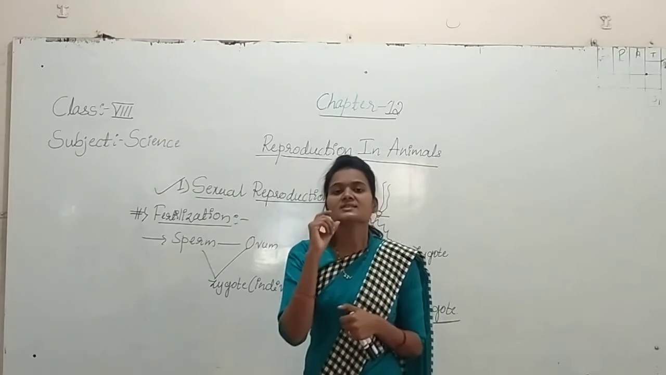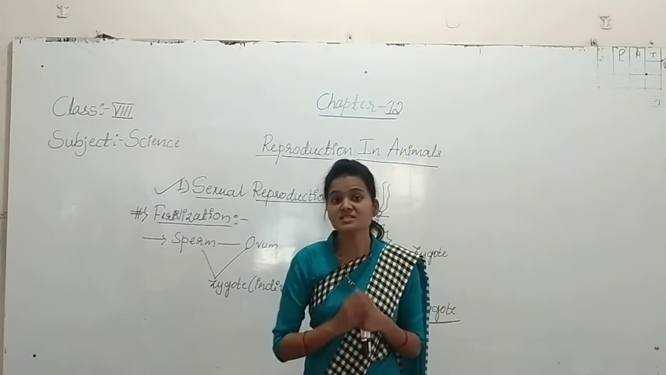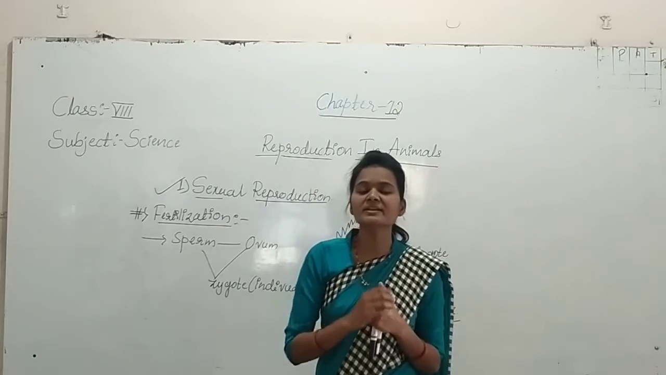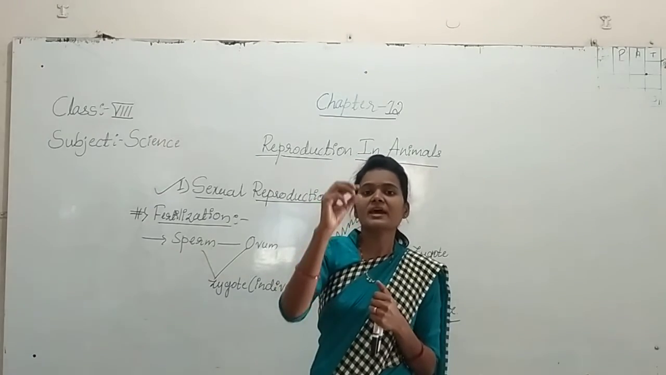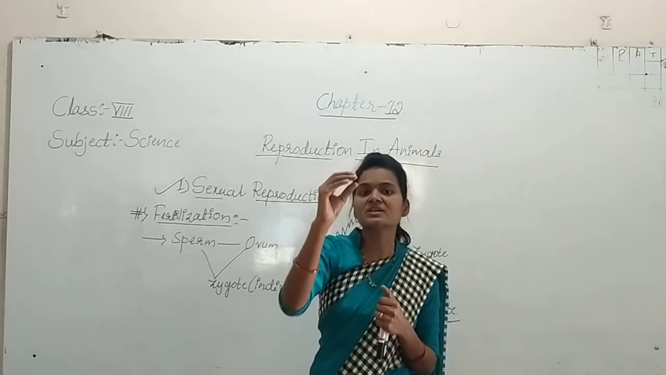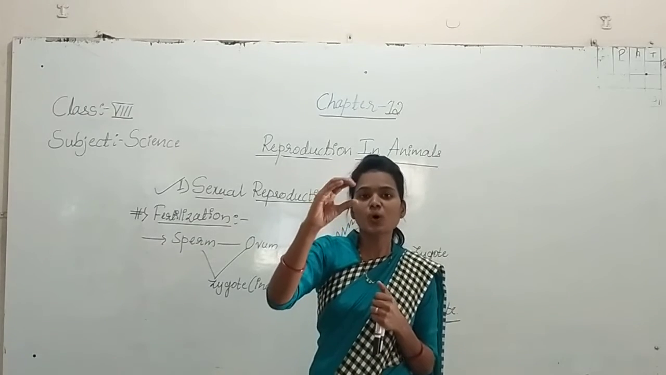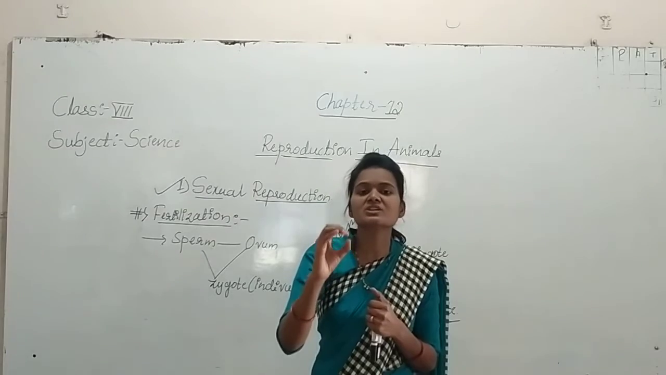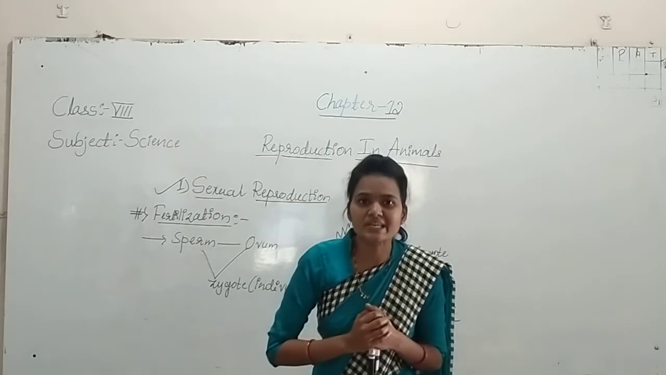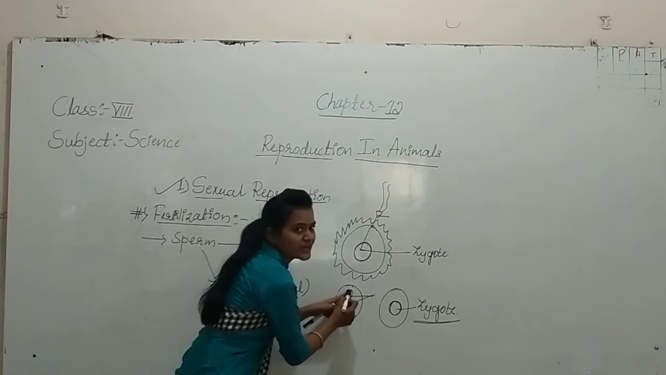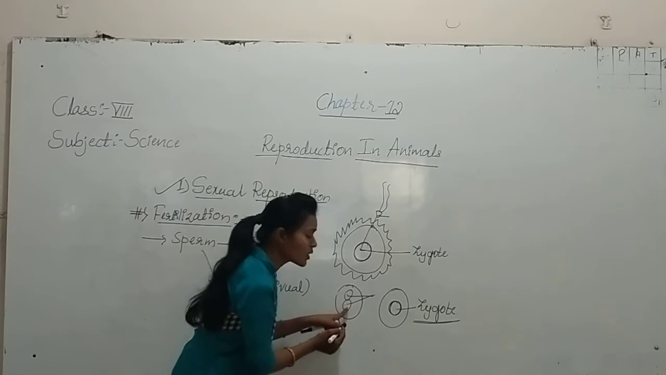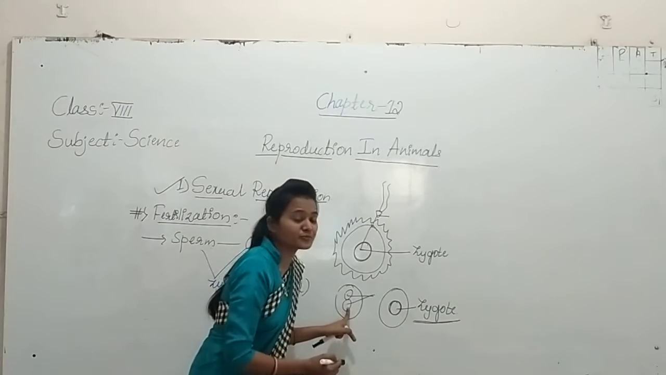Already we know that sperm is a single-celled one and the egg is also a single-celled one. Both the egg and sperm have nuclei. So those two nuclei fuse with each other to form a nucleus. See here, this is one of the nuclei from the side of the sperm and this is one of the nuclei from the side of the egg.